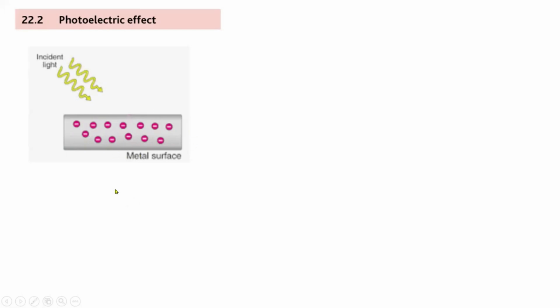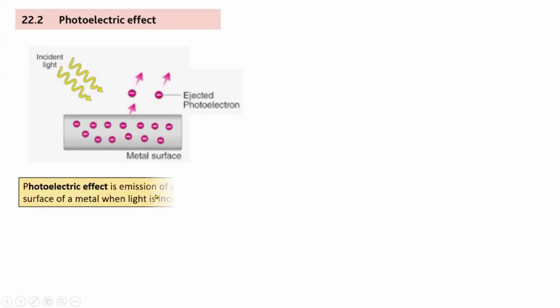Now, what is going to happen? Let's say we have incident light. Light is incident on this particular metallic surface. So what will happen? Electrons will absorb this incident light, and some electrons can actually eject out from the metal surface. Observe this diagram. Incident light comes in, electrons absorb energy, and then they are ejected out of the metallic surface. This is what we call the photoelectric effect. So now Rakin, read out this statement.